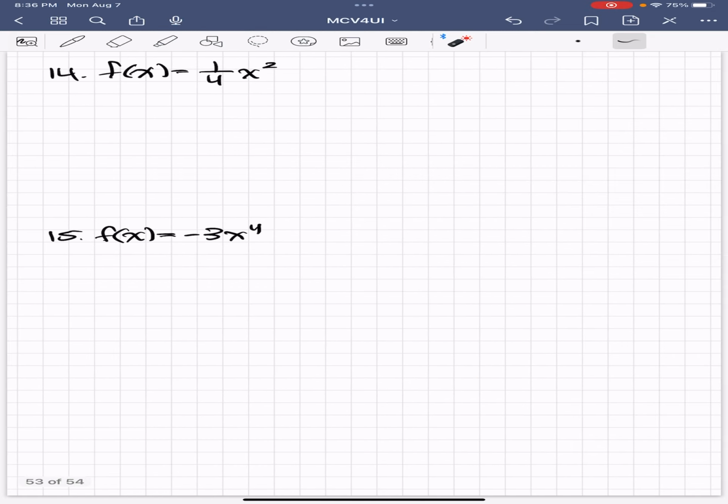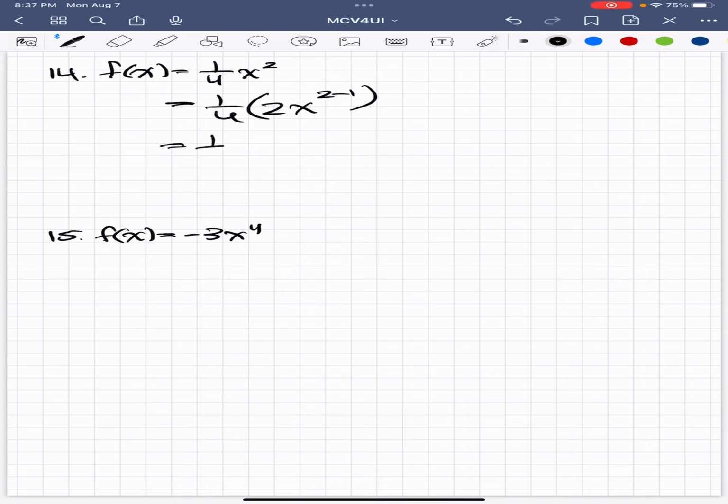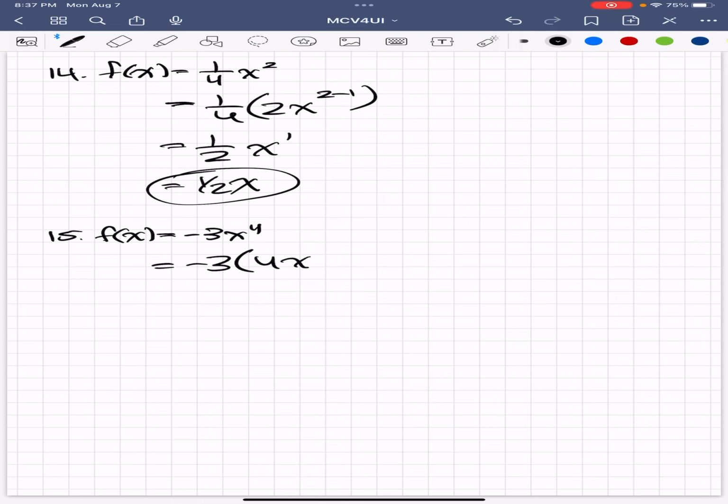Moving on. Last 2 questions. So I got half x, and then I got negative 12x to the power of 3 using the power rule.